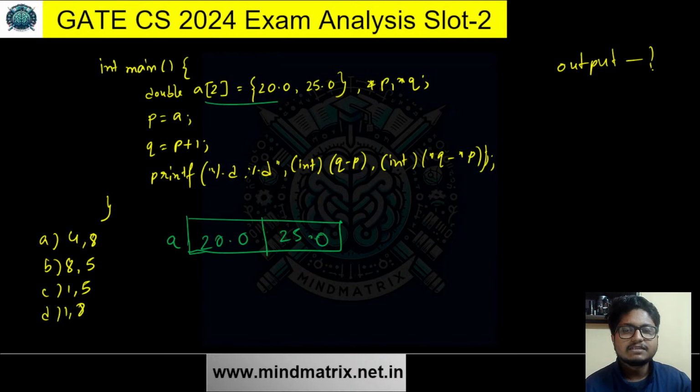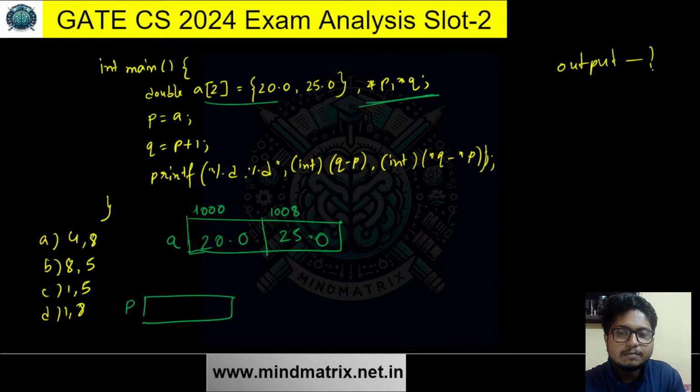So here, A basically returns the location of the first element. Suppose this is location 1000, and suppose 8 bytes for a double, so the next is 1008. And pointers P and Q are initialized. P is a pointer of double data type. P and Q are initialized with garbage values. Then P equals A. What does A return here? As I said, A will return the location of the first element. So 1000 will be returned, so 1000 is stored in P.